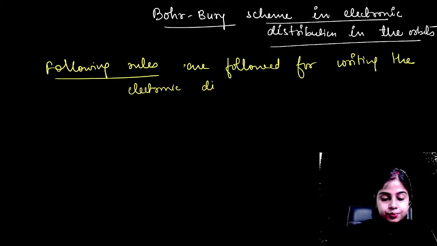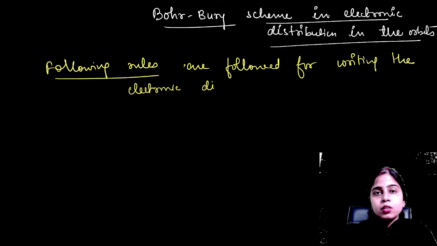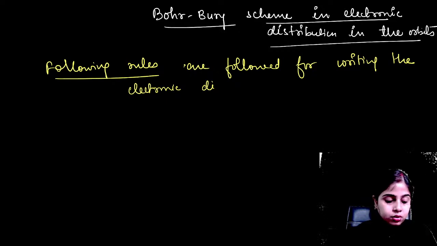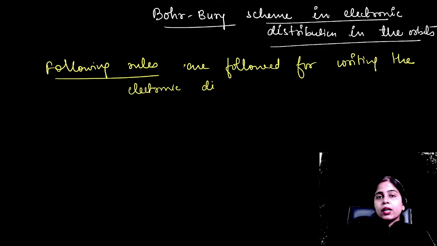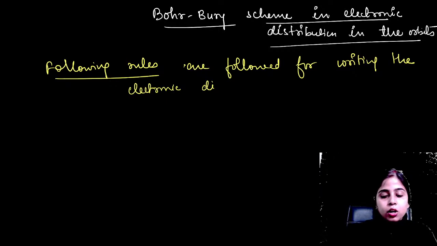And Bohr-Bury was the only one who gave this octet rule. Bohr-Bury principle is known as the octet rule, according to which the valence shell or outermost shell of every atom should have 8 electrons. So Bohr-Bury was the one who gave this octet rule, or you can say this principle was named as the octet rule. Clear? Should I proceed now, Avinash? Are there any more doubts?